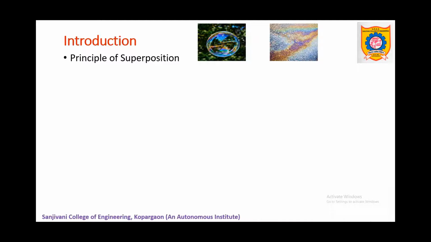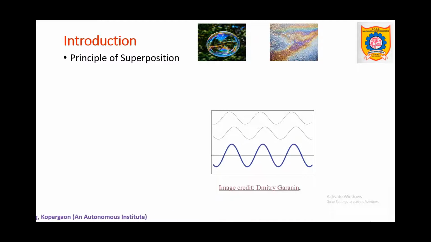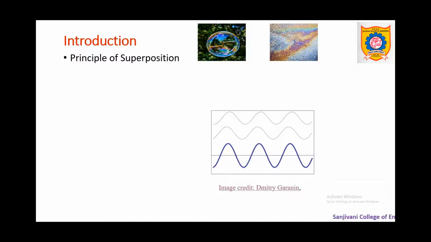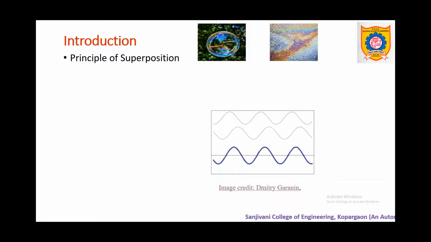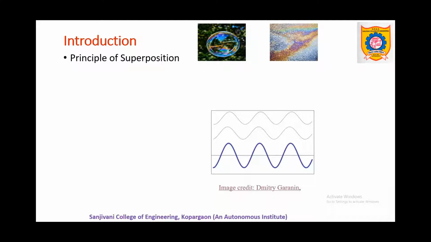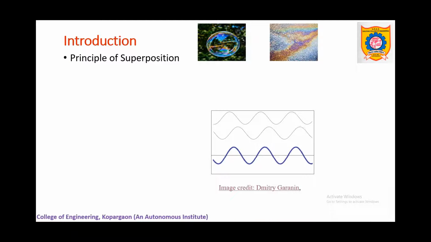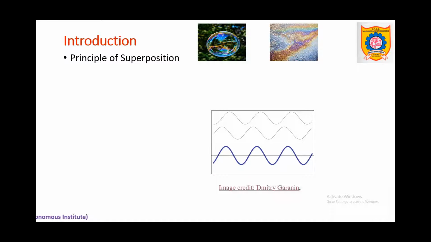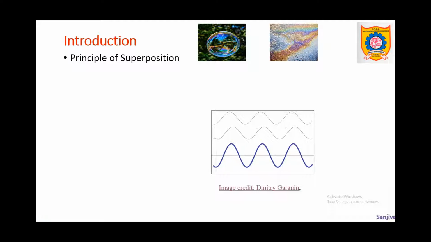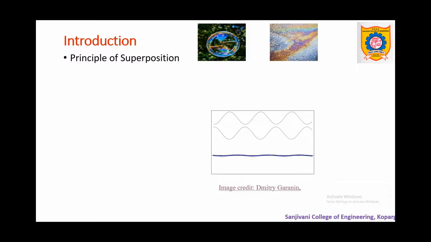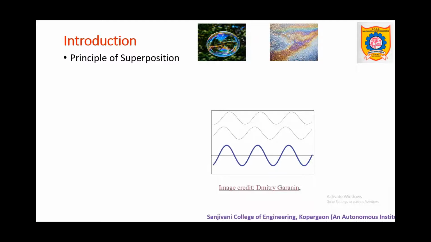If we consider two or more waves, and if these waves arrive at a point of the medium simultaneously, then depending upon their overlapping, we get the resultant. The resultant is the vector sum of their individual displacements. The meaning is that whether the crest of one wave overlaps with the crest of the other, or the crest of one overlaps with the trough of the other, accordingly the resultant changes.